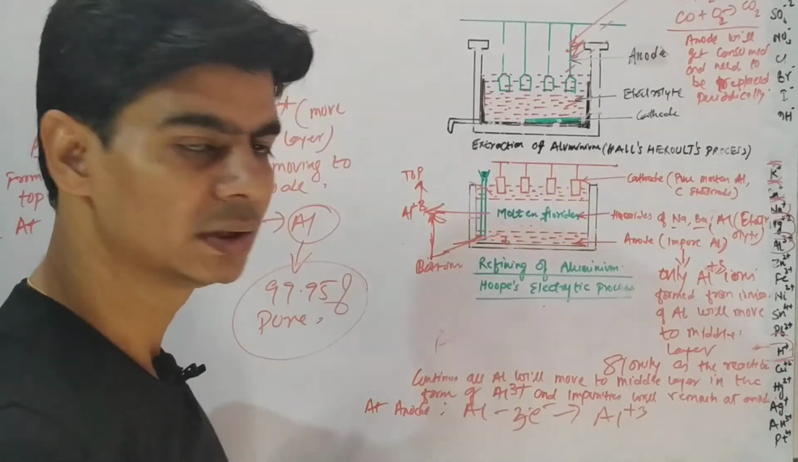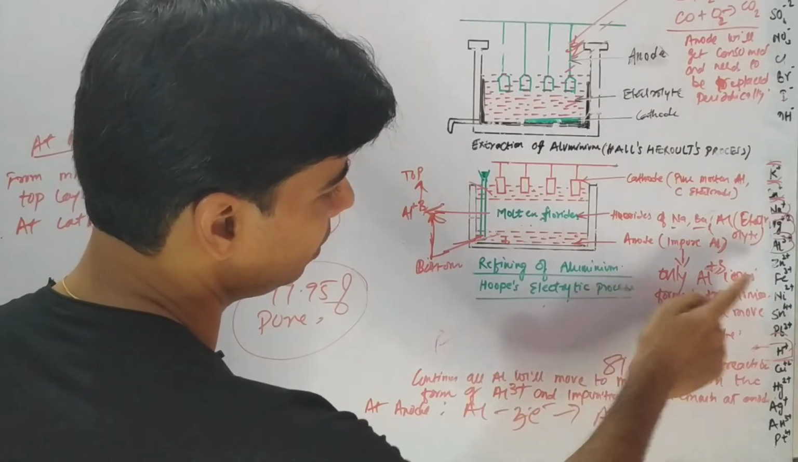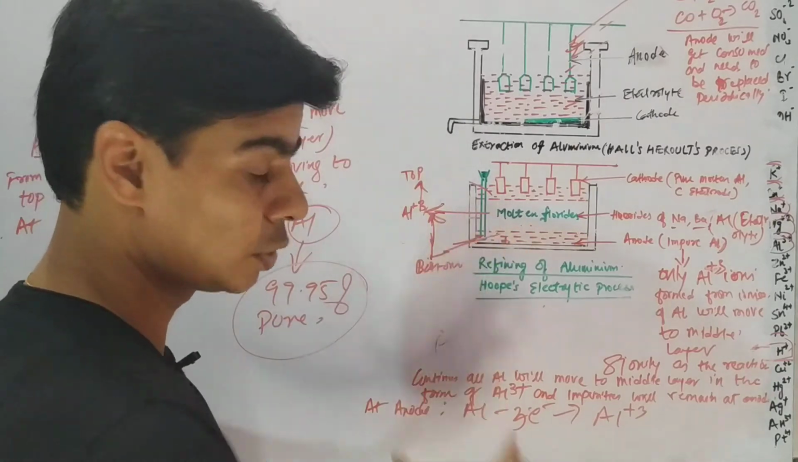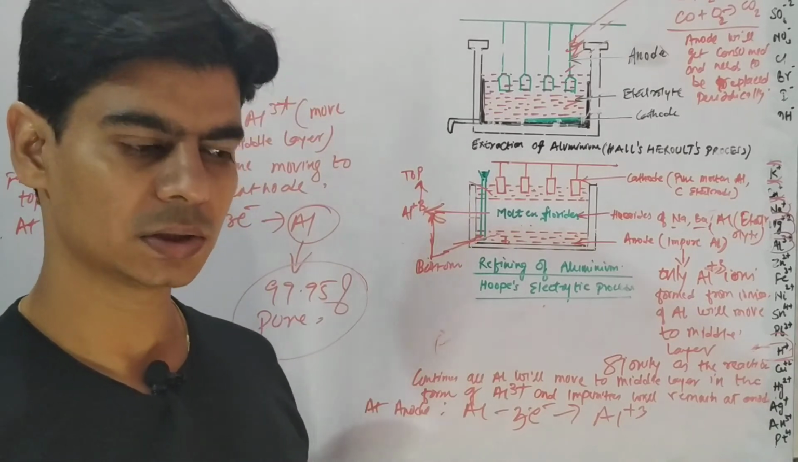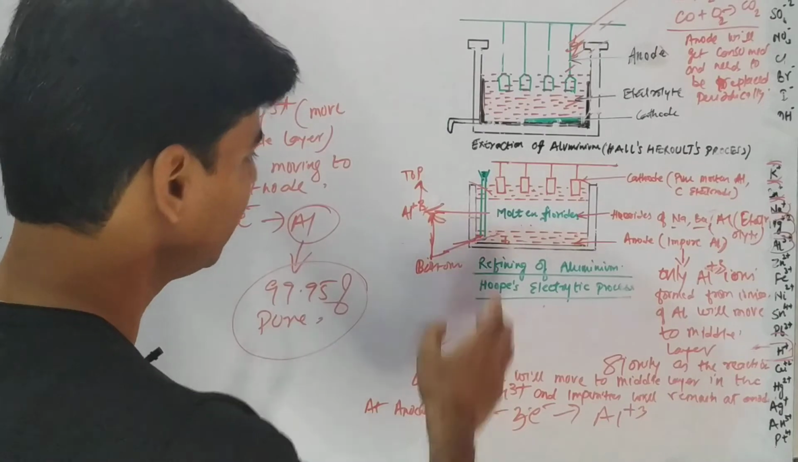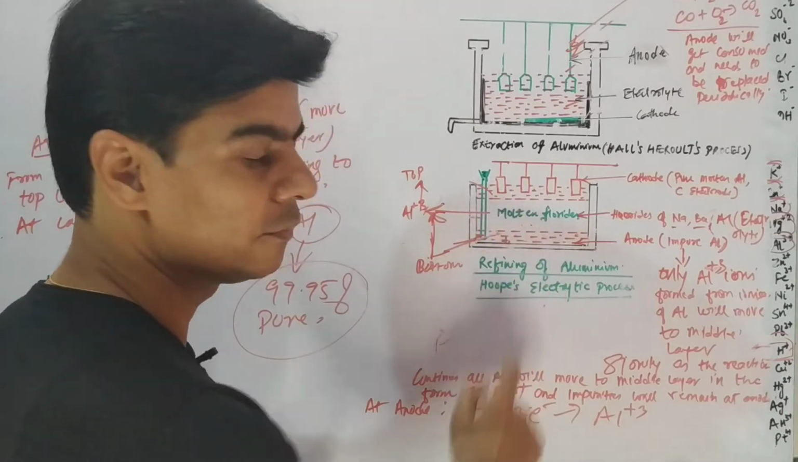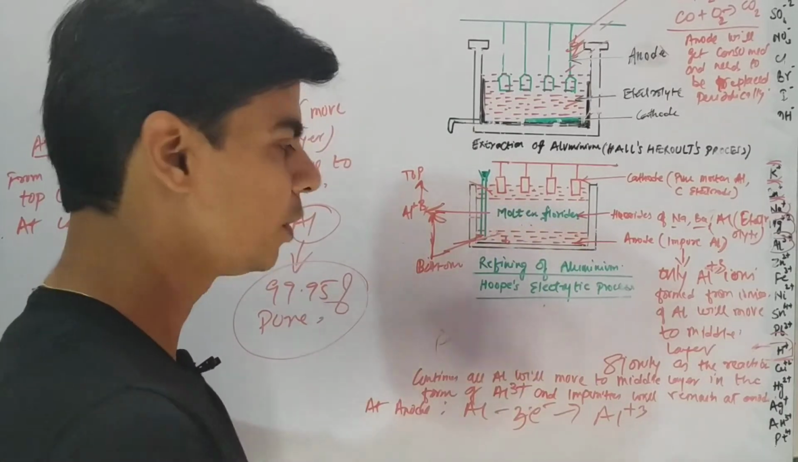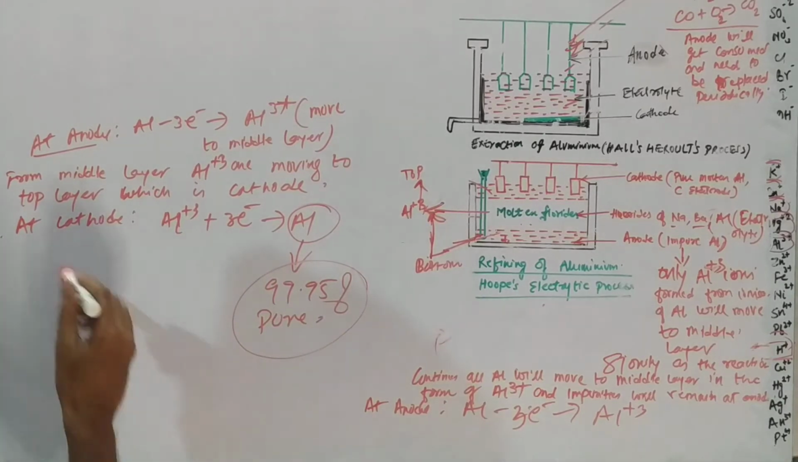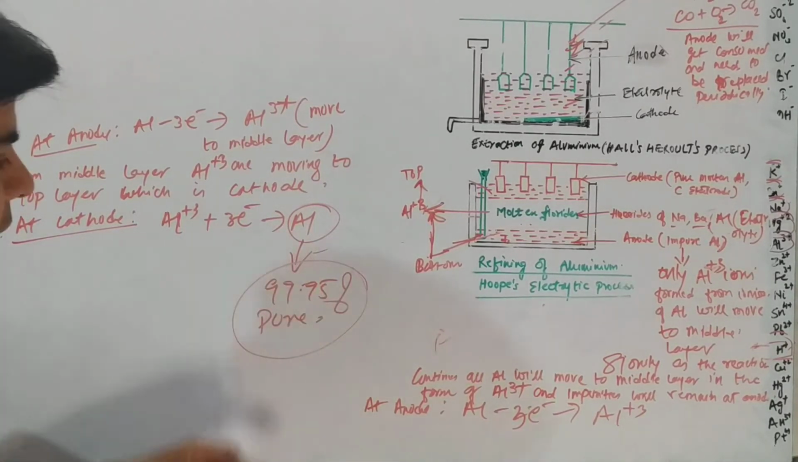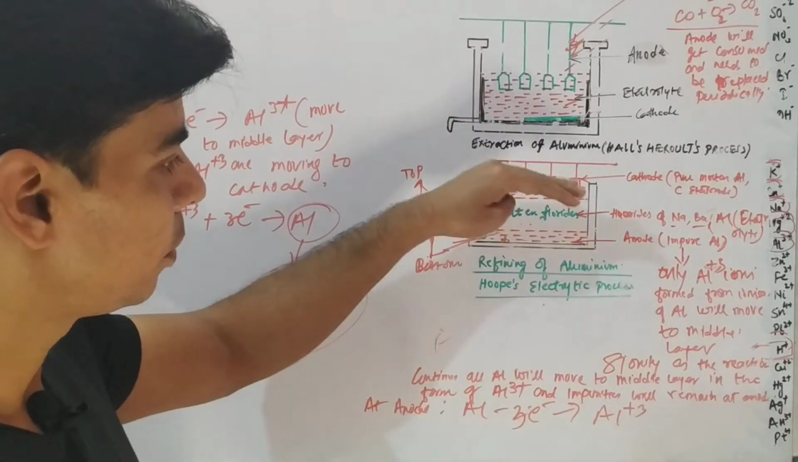So this top layer is the cathode, right? When current is turned on, aluminium ions from the electrolyte in the middle layer will move to the top layer, that is the cathode, because in electrolysis ions move from the electrolyte. They will undergo reduction at the cathode, forming aluminium and depositing at the top layer, right?